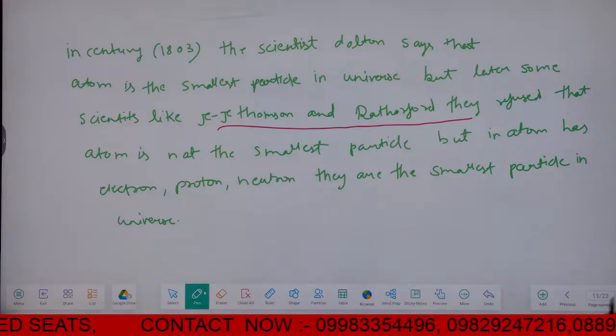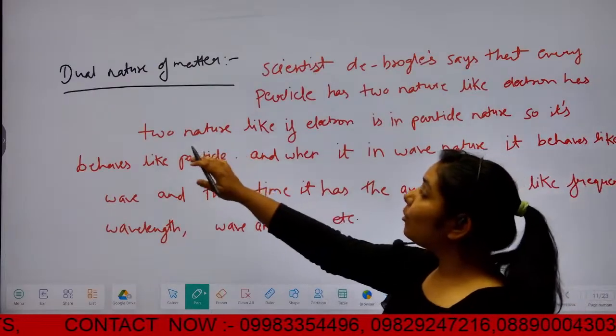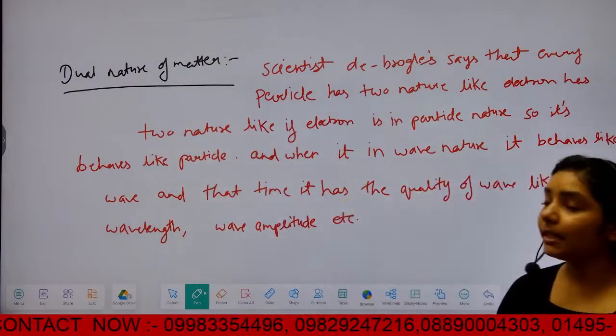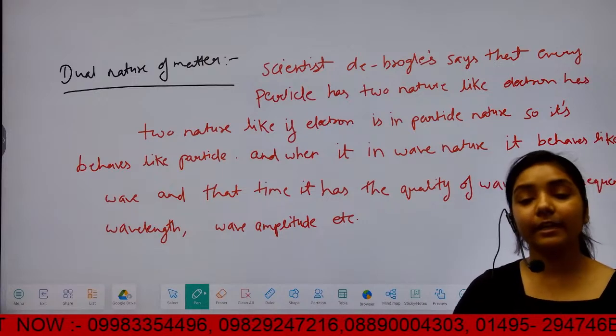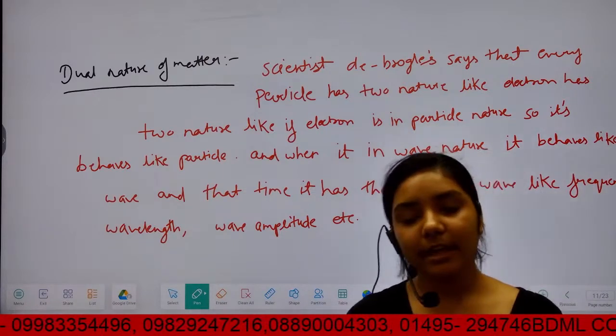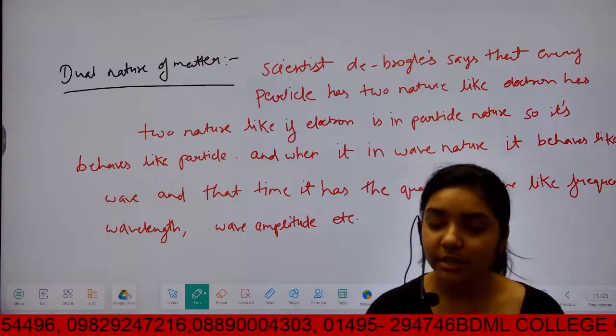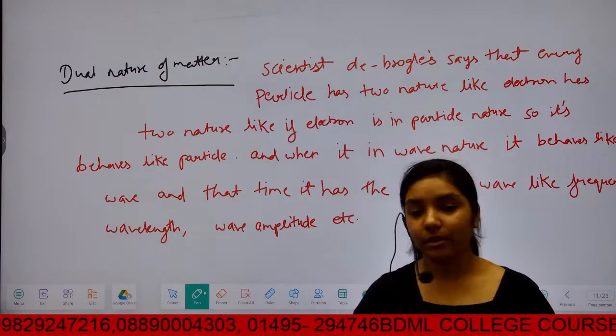So, dual nature of matter: we know that matter has dual nature. First is wave nature and second is particle nature.